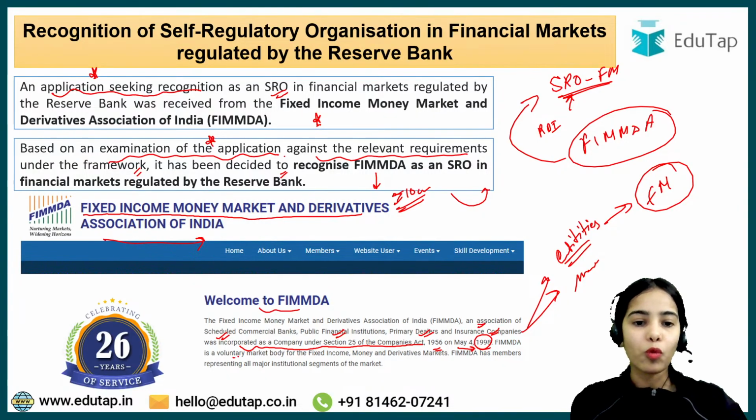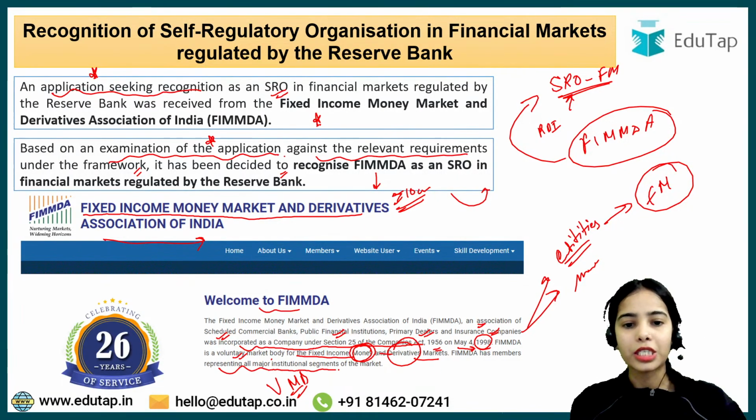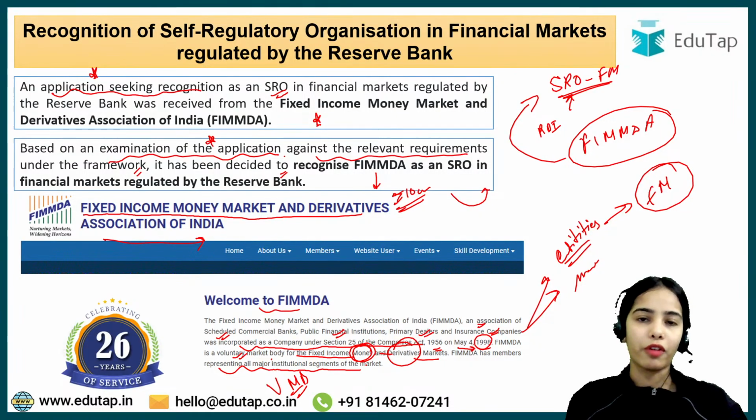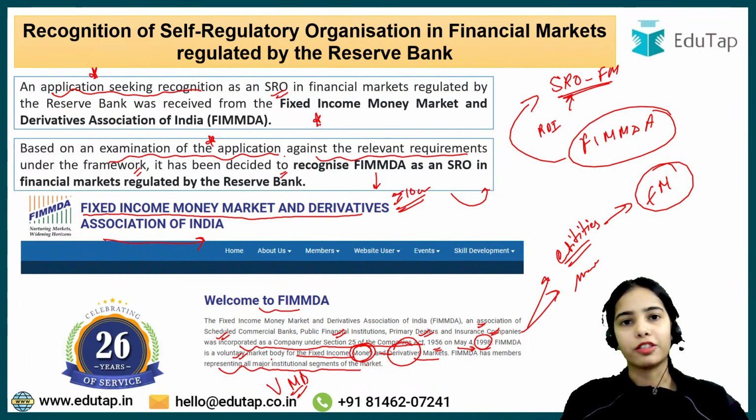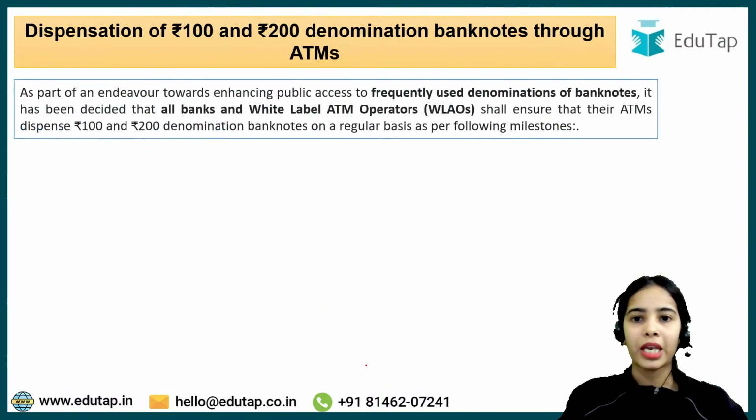Okay, FIMMDA is a voluntary market body, so it is a not-for-profit organization, we can say, because it is a voluntary market body for the fixed income, money and derivatives market. So you can understand that this works in the money market domain and the derivatives market domain. Both of these domains are under the Reserve Bank of India. FIMMDA has members representing all major institutional segments of the financial market that is under the Reserve Bank of India. That's why FIMMDA has been provided with the SRO status. This is the idea.